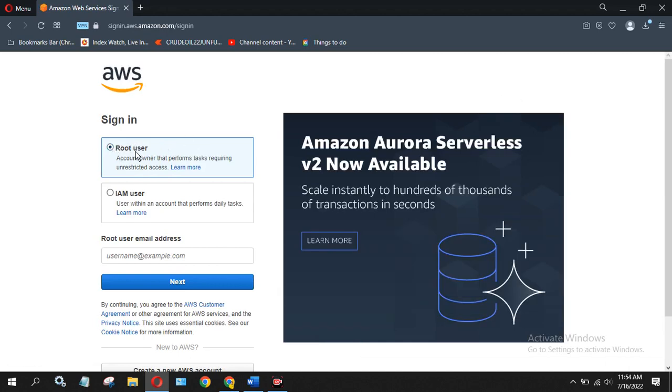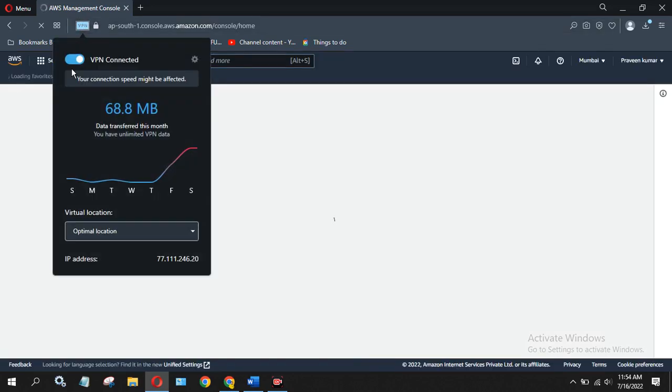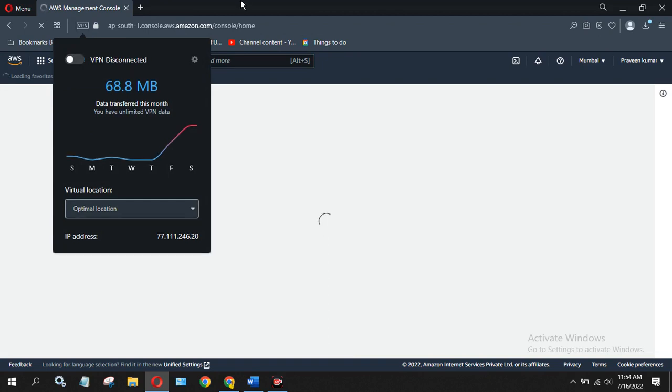You just click on root user and put your ID and password, the Gmail ID and the password which you mentioned while creating your account. Okay, so I'm just putting in my credentials. It's taking time because my VPN is on. Let me turn it off. Okay, it will be a little bit faster from here.